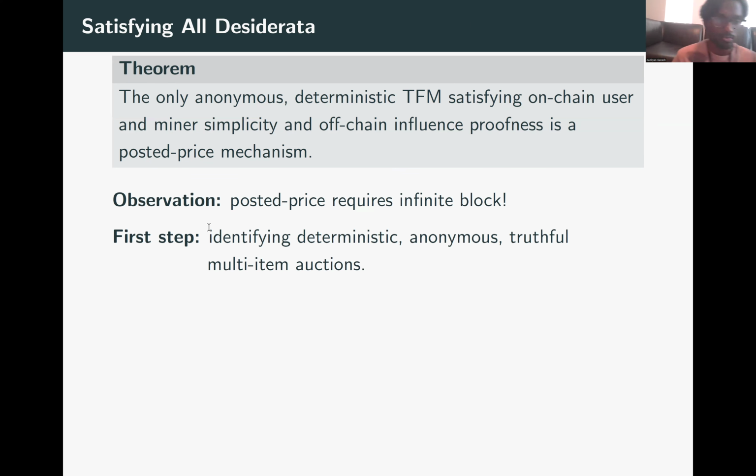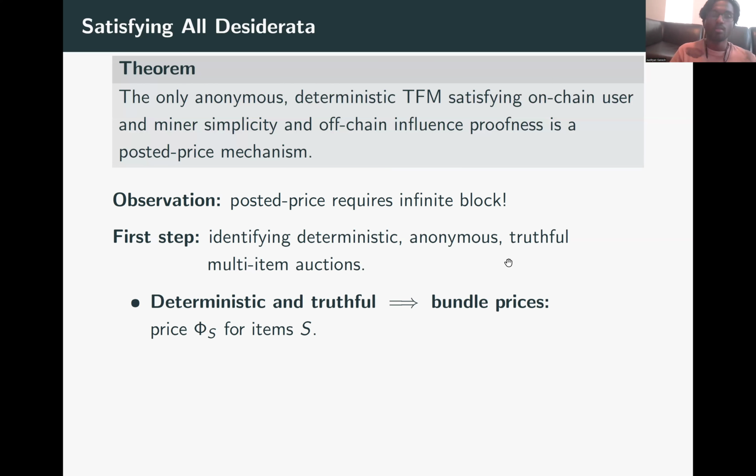Okay, we'll get into the proof. So for the first step, we'll identify deterministic anonymous truthful multi-item auctions. Deterministic and anonymous come from the TFM setting. The truthful part is a combination of: you want the users to report their values truthfully on chain, and you don't want the miner to step in and say, do not report your values truthfully on chain, bid strategically, and then we'll do things off chain. So that is where the truthfulness comes in, where the TFM needs the virtual values to be reported truthfully.